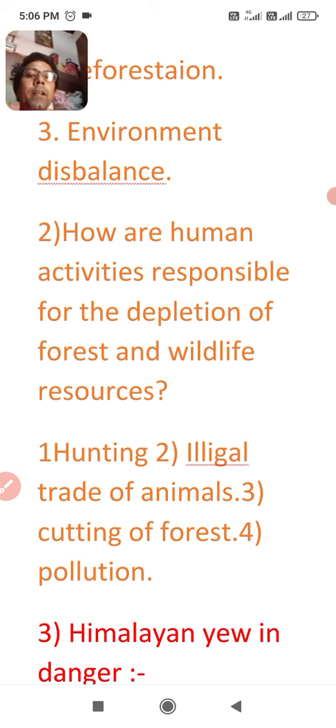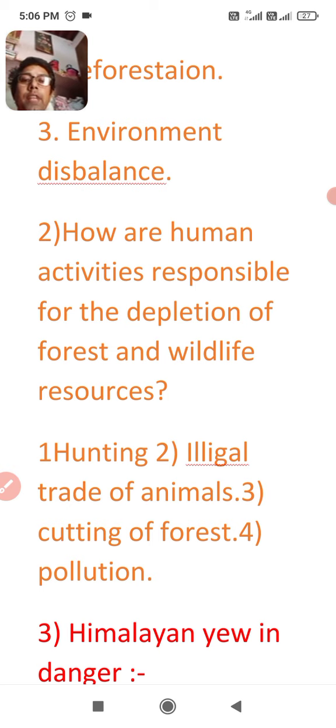Second point, illegal trade. So there will be ILLEGAL, illegal here. So illegal trade of animals. You know that the Asiatic cheetah is also the same case, traded for illegal purposes. That's why the Asiatic cheetah was lost. So you know that illegal trade is also a responsible factor for depletion of wildlife resources, and cutting of forest and pollution is also an important factor for depletion of forest and wildlife. I think you got the third point also.